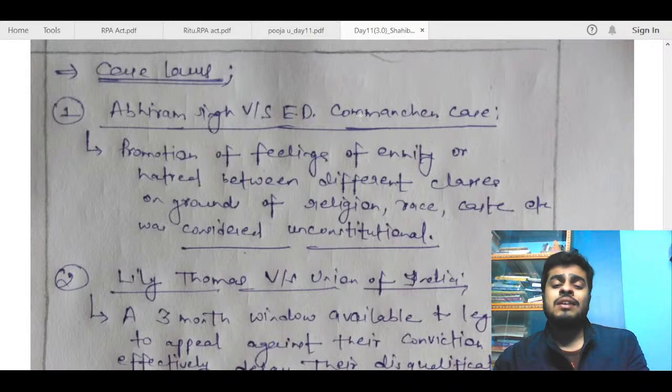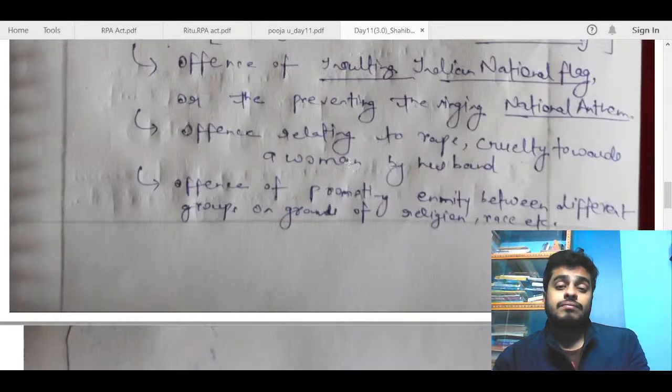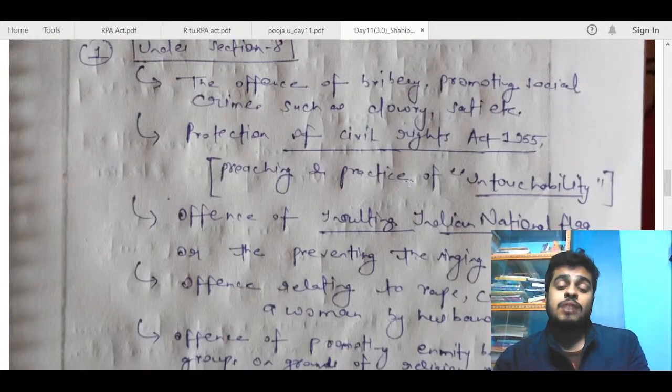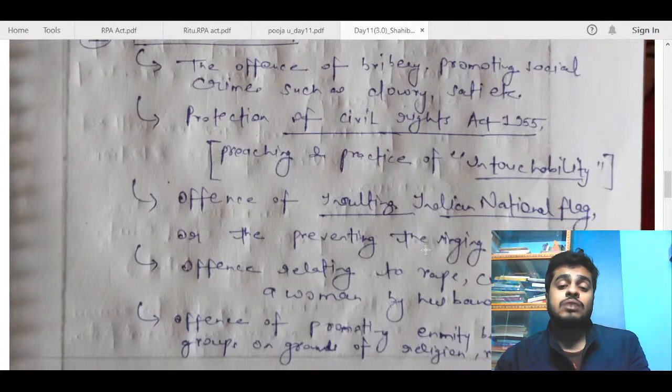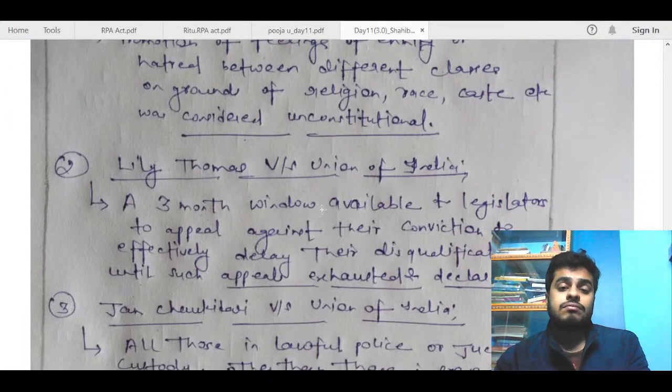So, okay, this you can mention under corrupt practices. For example, when you have written such a long explanation for this part, here you can mention that case quite easily. So you can just try to do that. Next is Lily Thomas. So this is also good.